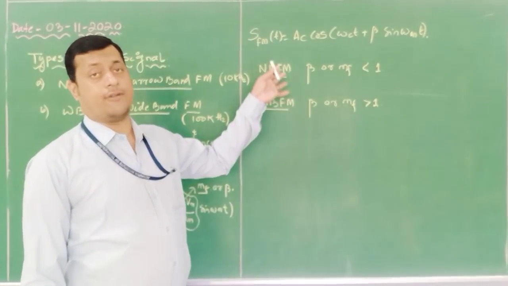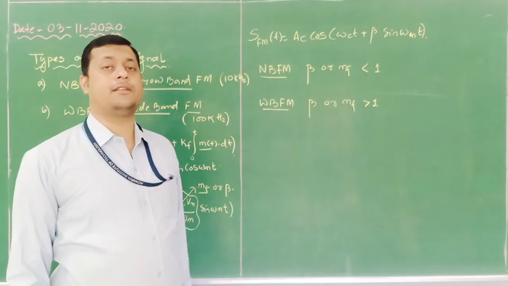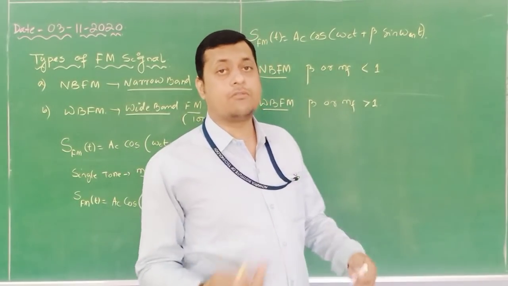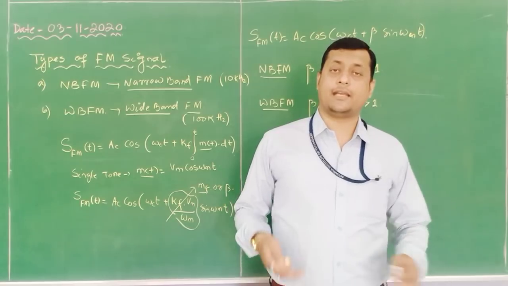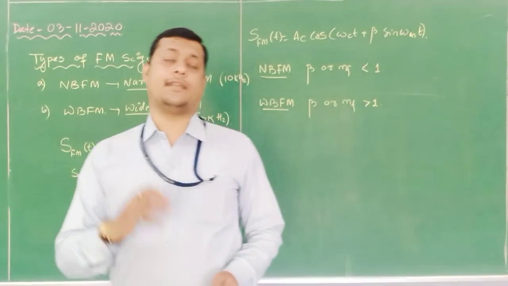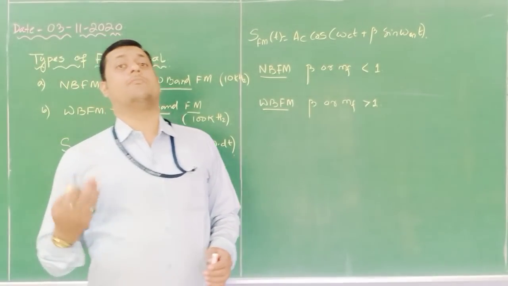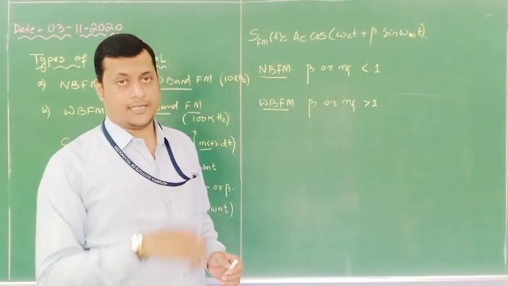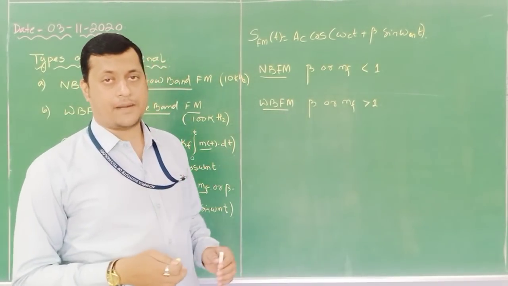Now these things are quite similar to our AM, in which the modulation index can be greater than 1, less than 1, or equal to 1. If it is equal to 1, it is called critical modulation in AM. If it is greater than 1, it is called over modulation in AM, due to which envelope distortions are created, which is not feasible for practical cases.